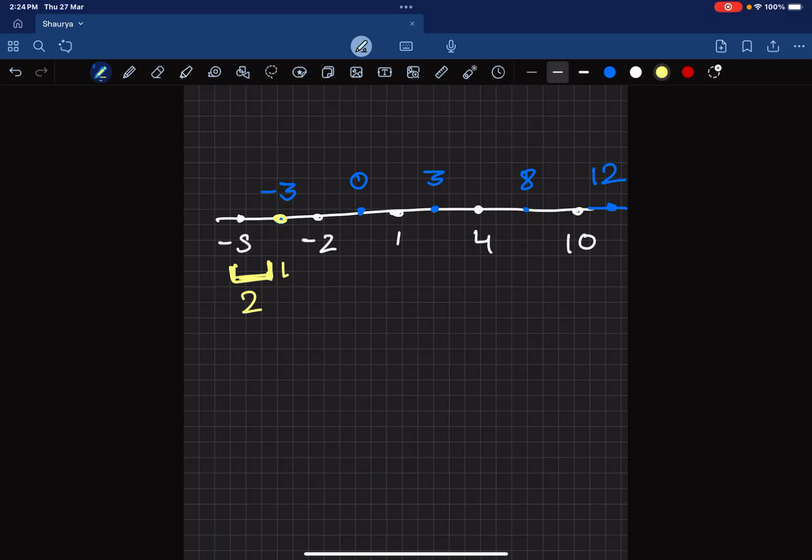For this, from here it is 1, from here it is 2. For this, from here it is 1, from here it is 2. For this, from here it is 1, from here it is 4. For this, from here it is 2, and from here also it is 2. So we can see, if we just take 2 as the minimum radius,